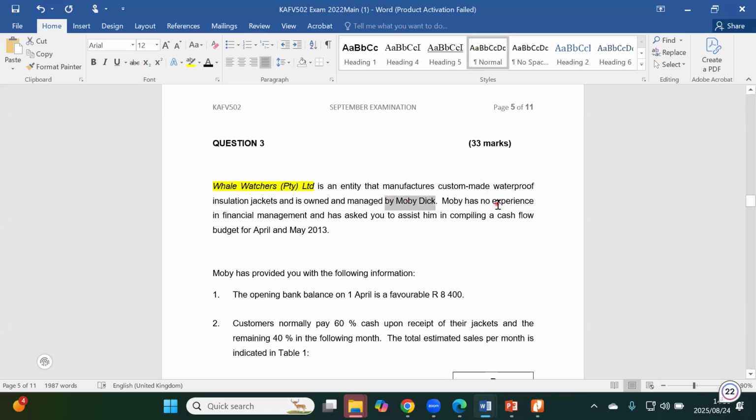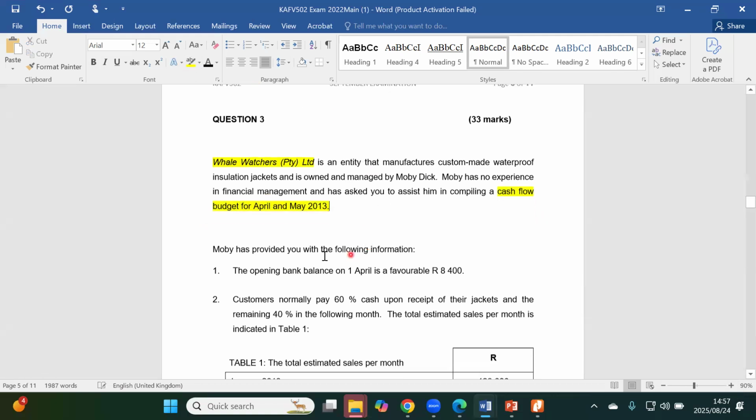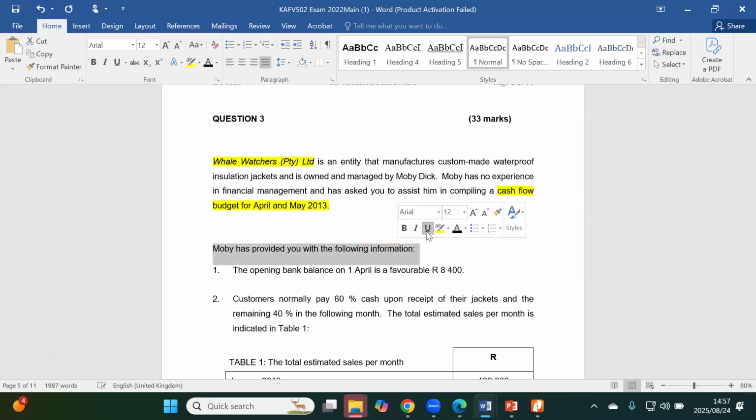Moby has no experience in financial management and has asked you to assist him in compiling a cash flow budget for the months of April and May 2013. Moby has provided you with the following information.